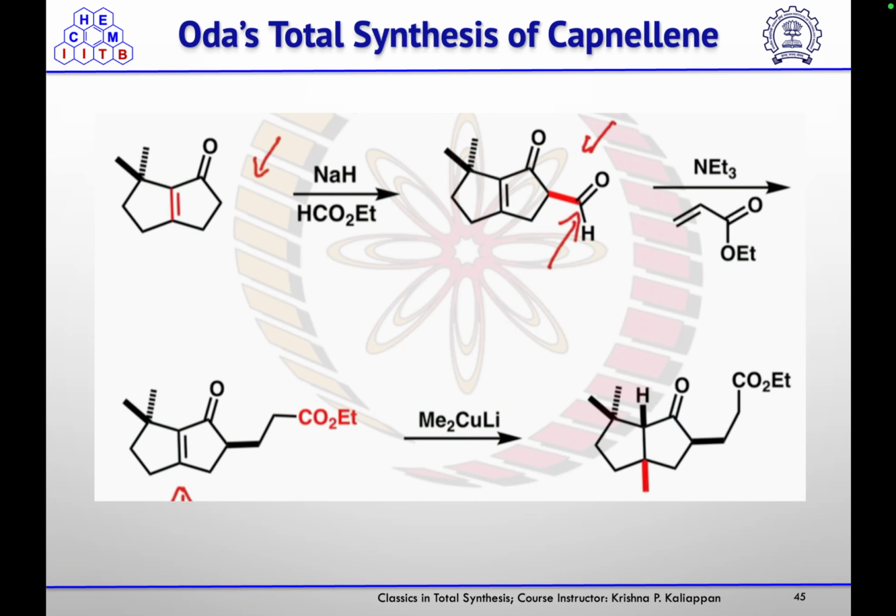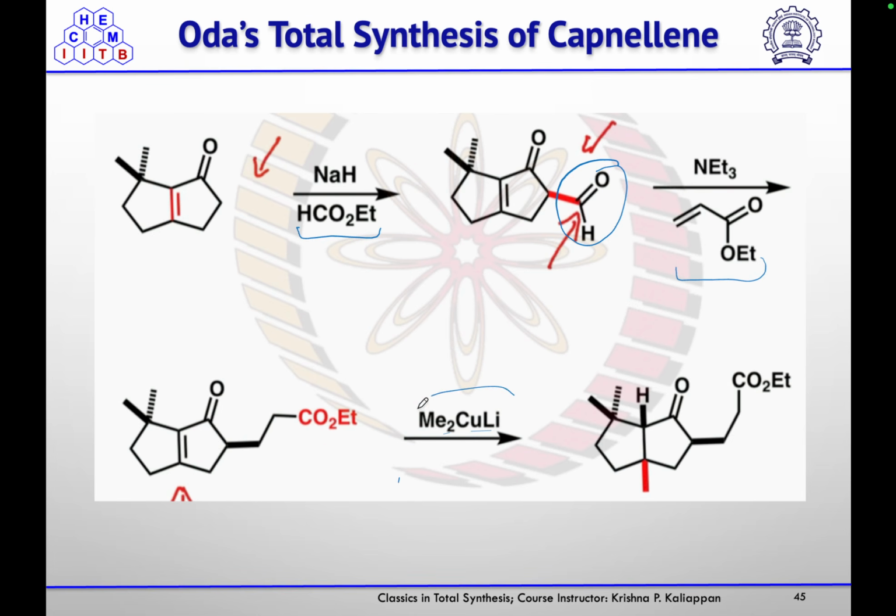This on reaction with NaH and HCO2Et, they formed this alpha formyl group. They introduced this alpha formyl group. Then on treatment with triethylamine, they undergo Michael addition on this alpha beta unsaturated ester, and during this process that formyl group also gets eliminated.